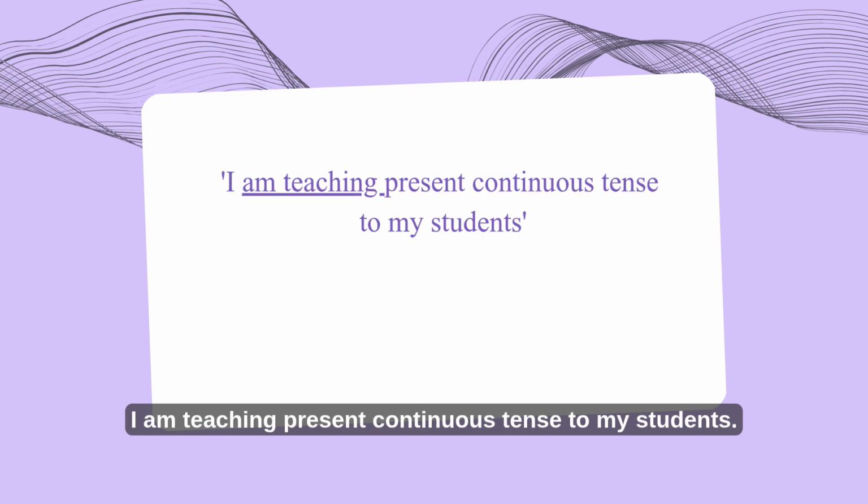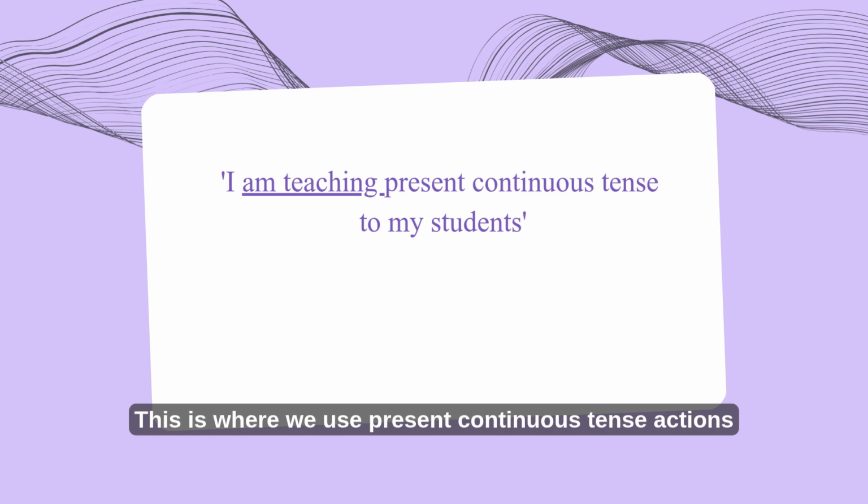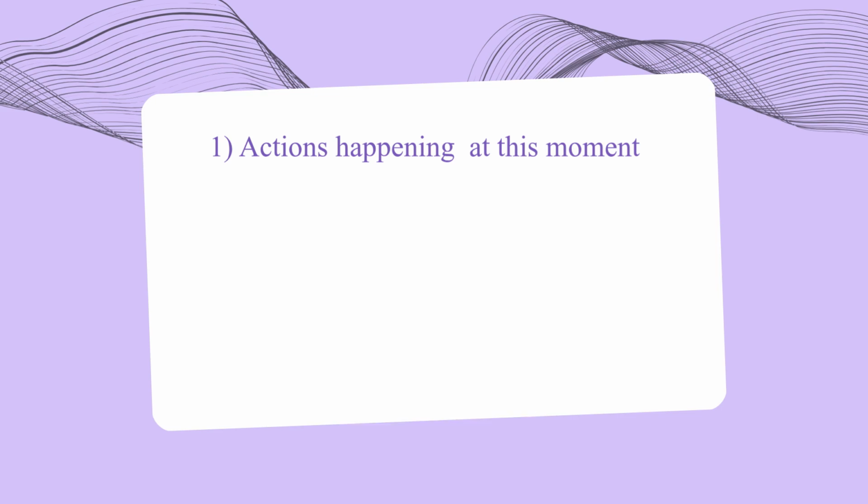Let's see where we can use this tense. I have already mentioned where it is used. Let me explain it with an example. I am teaching present continuous tense to my students. Right now, what am I doing? I am teaching you present continuous tense. It's an action happening right now. This is where we use present continuous tense: actions happening at this moment.